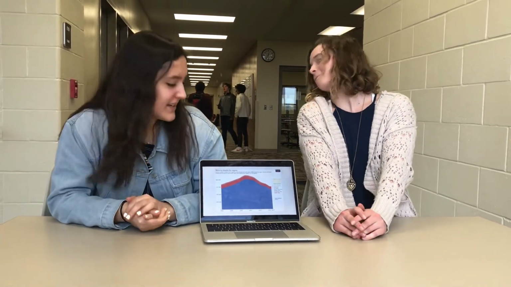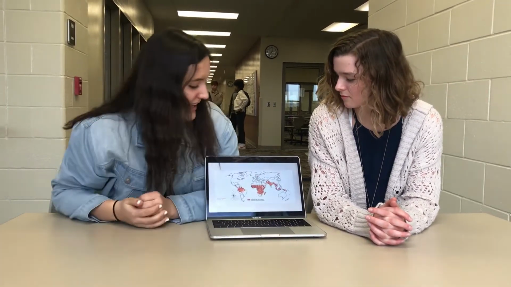Okay, here is malaria deaths by region. You can see sub-Saharan Africa has a high amount of death rates, as well as South Asia and Southeast Asia, and North Africa and the Middle East also have a lot of deaths. And then here's just the same table as before, just to show similar things. And then here's a map of deaths by region. So we can see it's in South America, Central America, Africa, and then Southeast Asia.